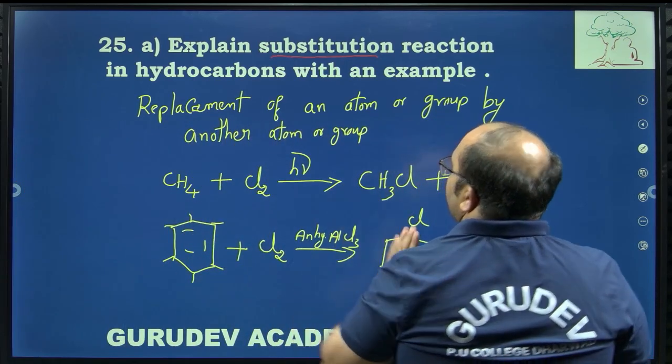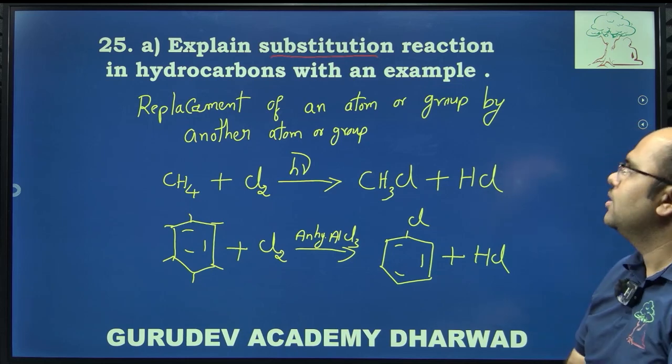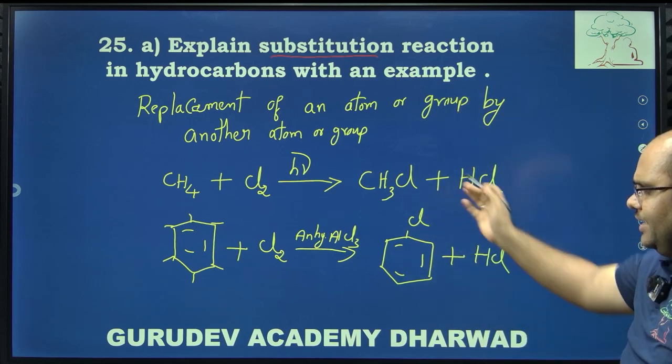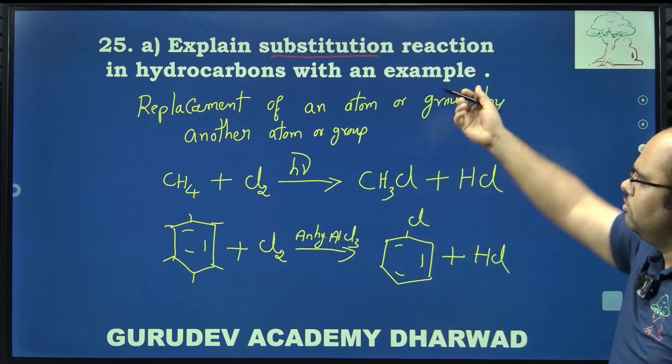So simple, very important substitution reaction. Okay, you can write any one example, one example is enough.